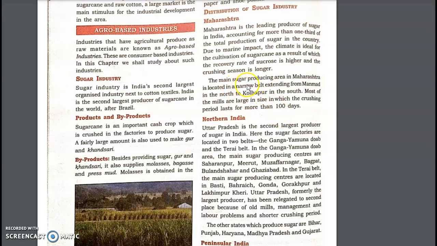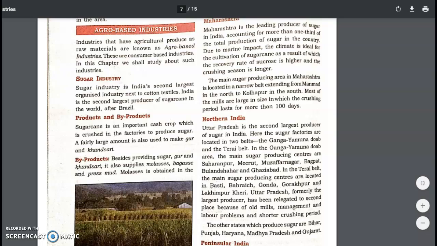The main sugar producing areas in Maharashtra, we can learn certain areas like the Kolhapur area, and the crushing days are more than 100 days in a year. So for more than 100 days the crushing lasts. Crushing of what? Crushing of sugarcane. So much sugarcane is produced that it requires 100 days to crush the sugarcane that is produced in Maharashtra.